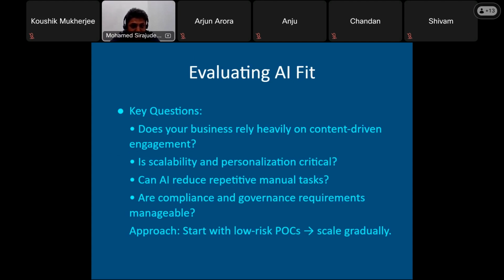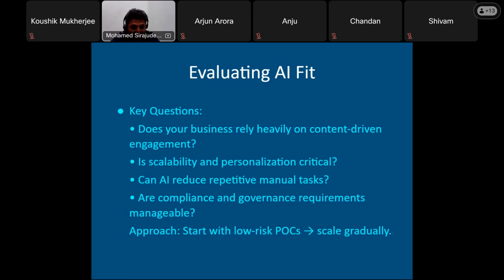The business needs to check whether our application is really content-driven engagement. Content-driven in the sense that, on a CMS platform, we have to check how heavily dependent we are on the content. Only then can we invest, otherwise there's nothing to gain. We also have to check whether scalability and personalization are really critical.